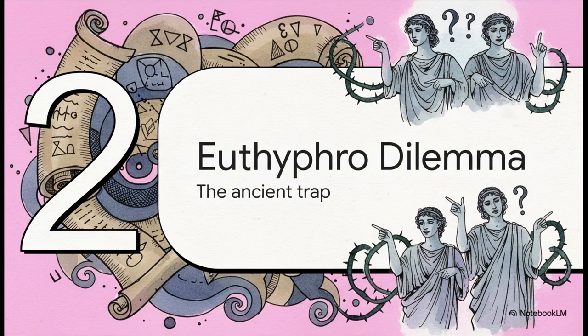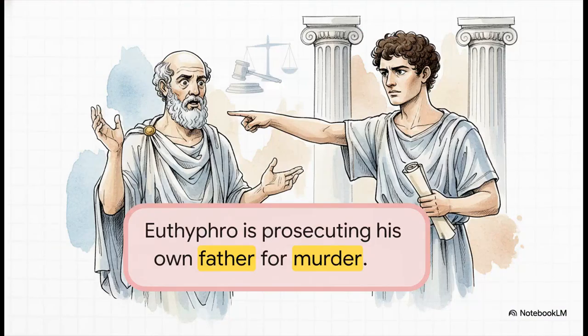But what happens when that framework gets pushed back on? That brings us to Section 2, the Euthyphro dilemma. This is the ancient trap. To really understand the pushback here, we have to look at Plato's famous dialogue. In it, a man named Euthyphro boldly claims to know exactly what is good and pious, while he is in the middle of prosecuting his own dad.